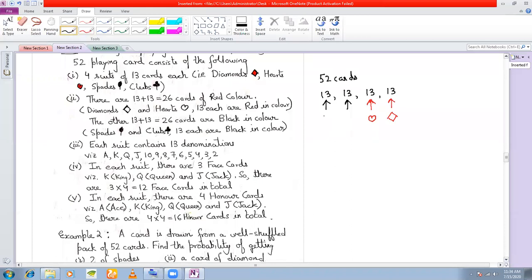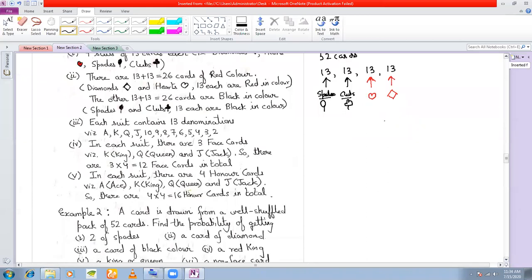You have spades, which is this symbol, and this is black. And you have the clubs, which is this symbol. These are all called suits: spades, clubs, hearts and diamonds.